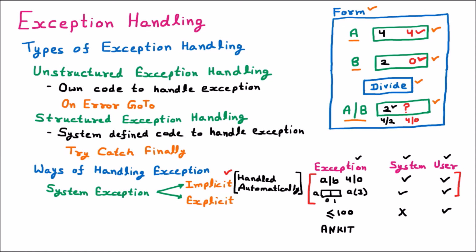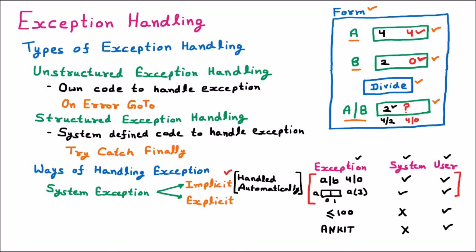Now, in such a case, it is an exception for the user. Maybe if you are providing the first letter capital and others in small, it is an exception for you if you are a user. But for the system, it is not an exception, because for the system, you can provide all small values, all capital values, or even first small, then capital, then small, in a zigzag manner. System doesn't have any problem. So this is again an example.